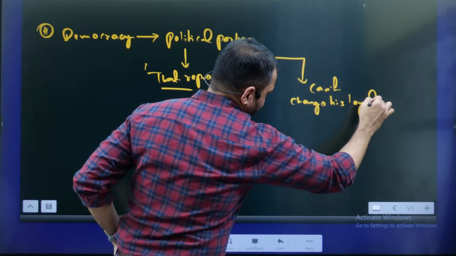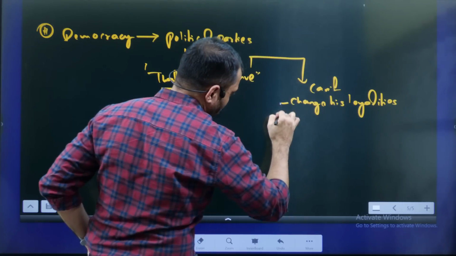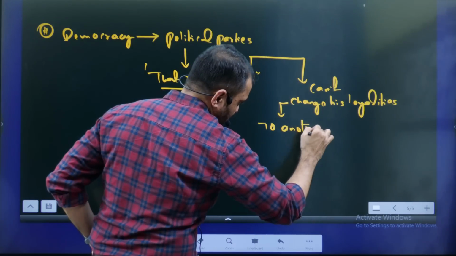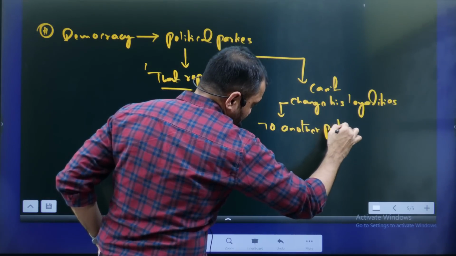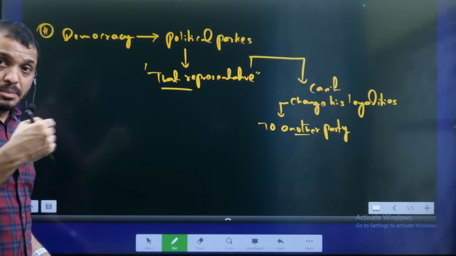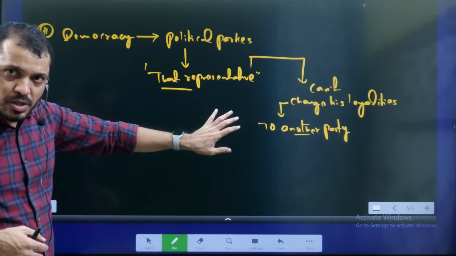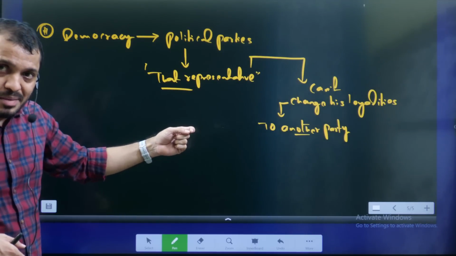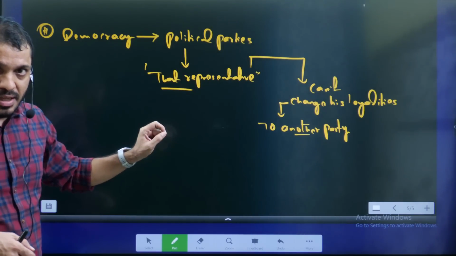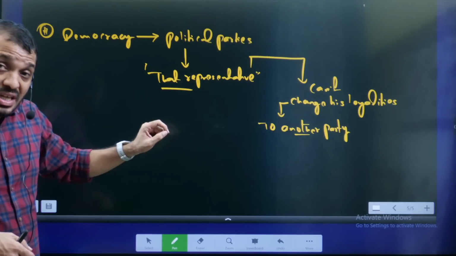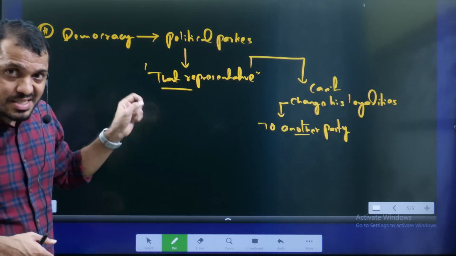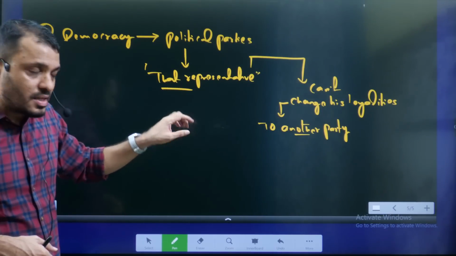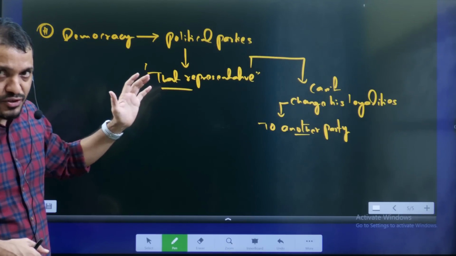That means he cannot join another political party, cannot change loyalties to another party. Here loyalties may be explicit or implicit. He cannot join another political party, or implicitly also he cannot support another political party by criticizing his own political party. Initially, if the political party notices that kind of behavior, they may issue the whip. If the whip is not followed by the candidate, then the person will be considered disqualified.